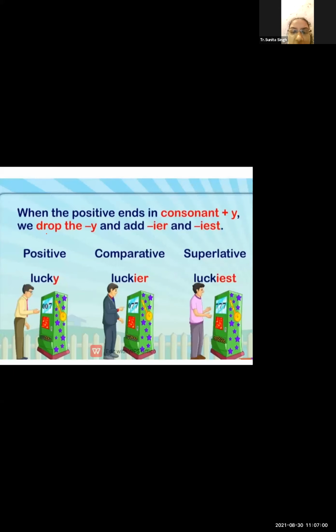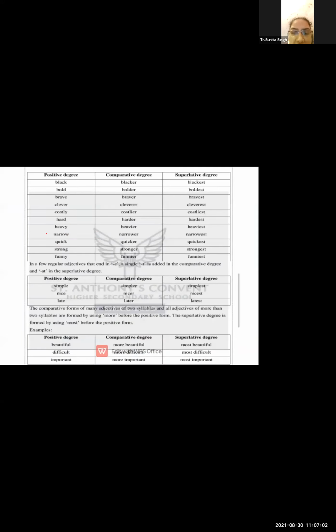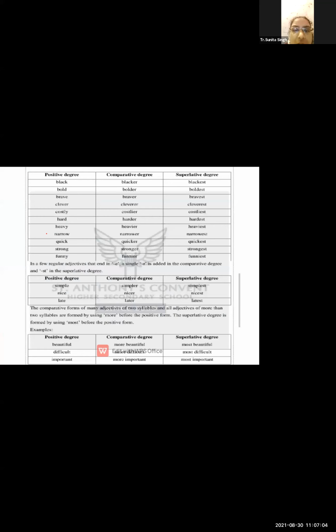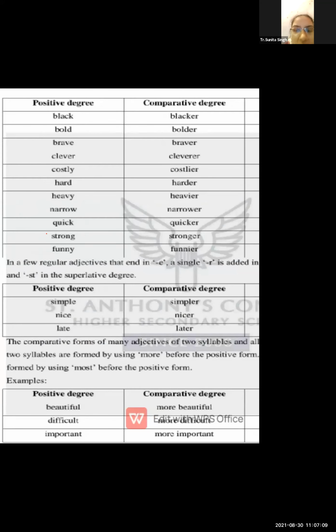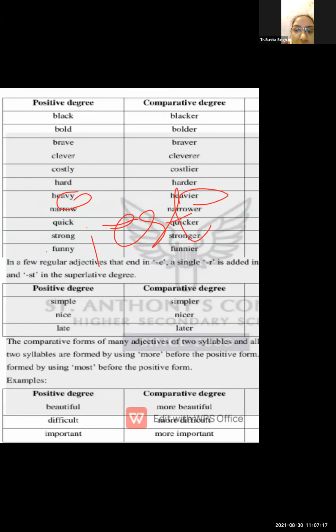But there are such kinds of words where you can find Y, so cut the Y and you have to add IER and IEST. IER for comparative, IEST for superlative.